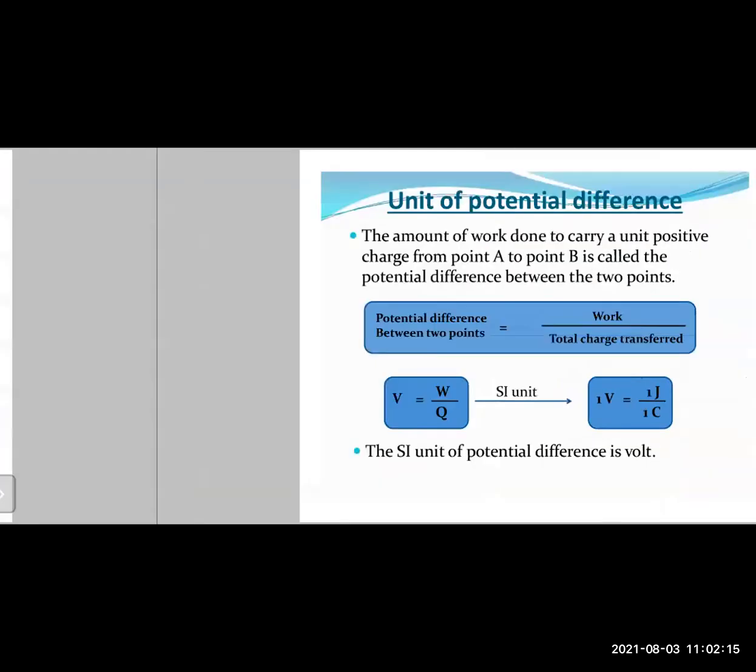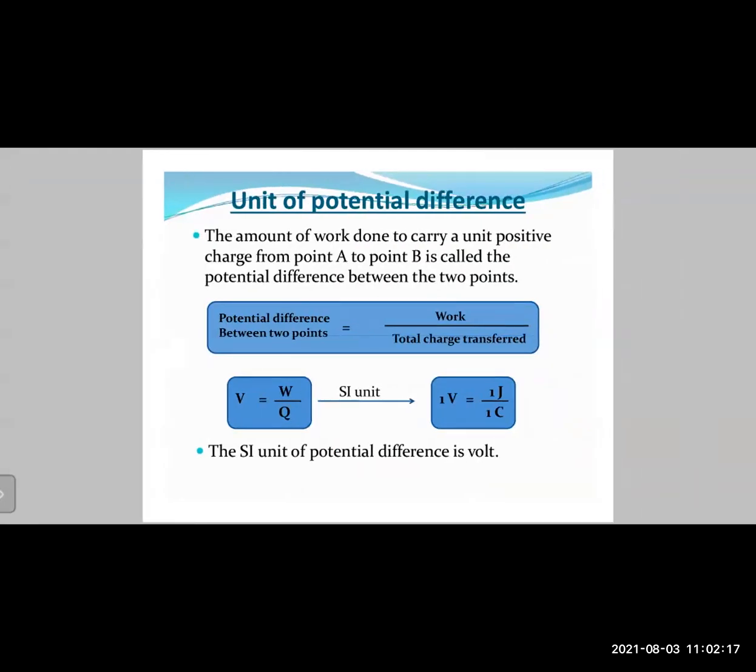Okay. Then next is what? The concept of unit of potential difference. Now, the potential difference may be high or low, right? So we need to measure that electrical potential. If it is a high potential difference, we have to measure it as 5, 10, 15, 20, whatever it may be. So there has to be a unit, just like we have a unit for length, that is meters, 5 meters, 10 meters, 20 meters. Just like that, we need to measure electrical potential.